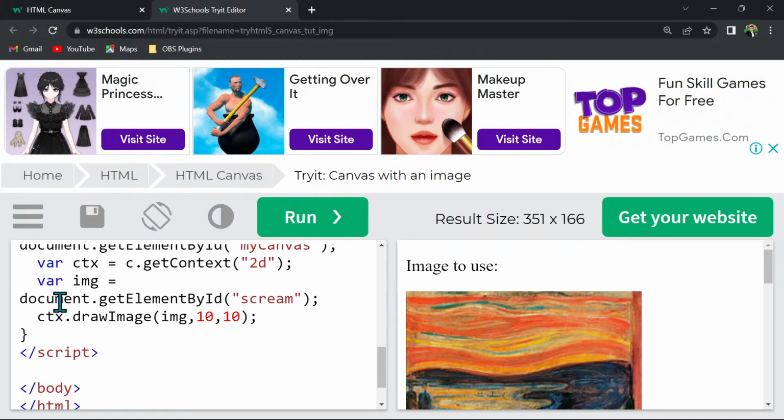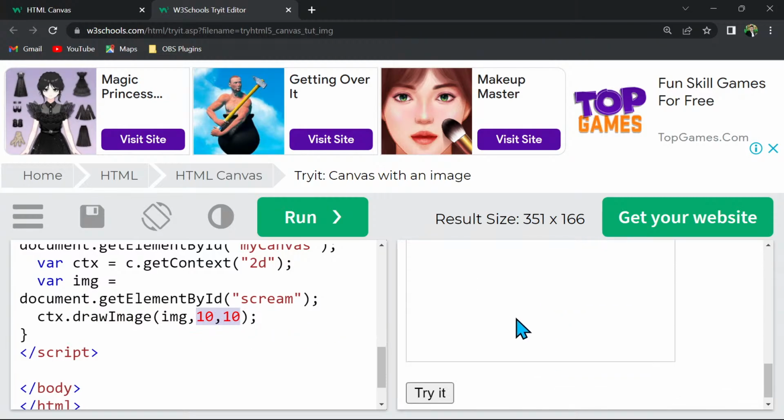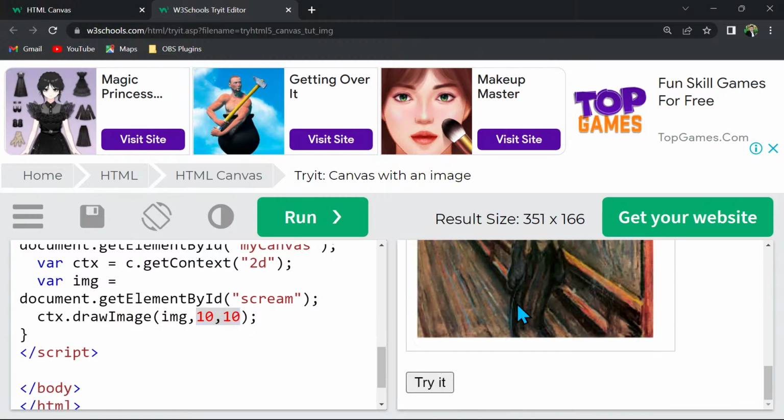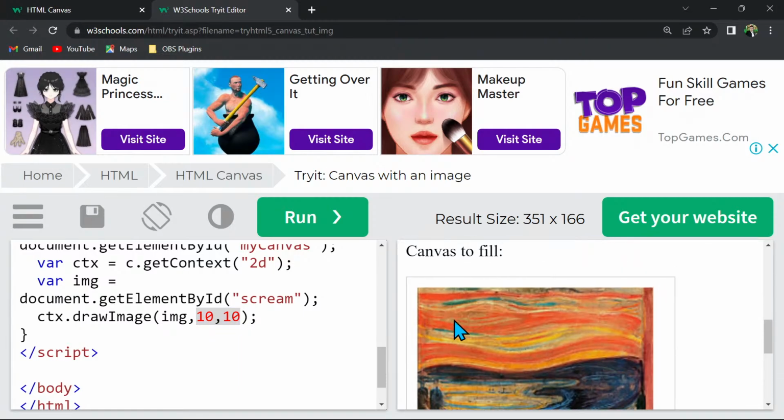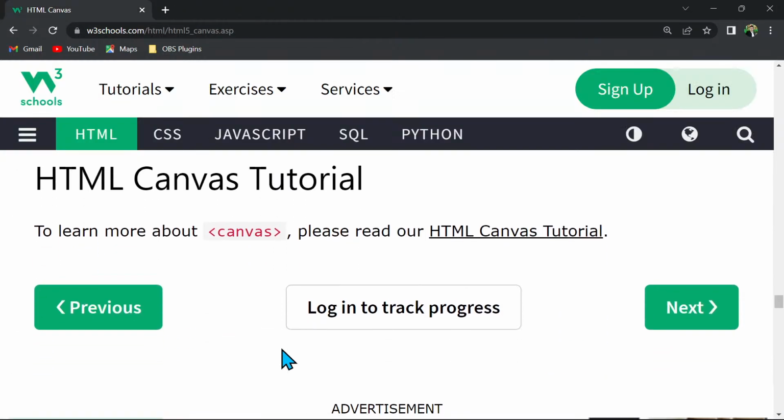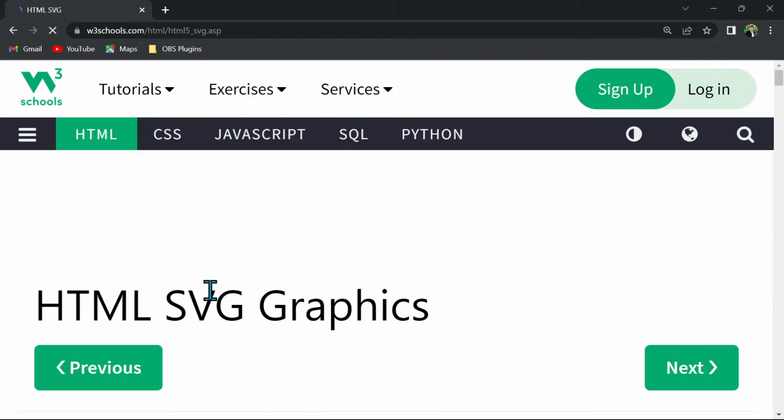And when we store that here, and when we want to draw the image, we just use the drawImage method on ctx and provide our image. We can also provide x and y axis. So once we do that, when I click on this, the above image is getting printed here in the canvas. So canvas is done here.